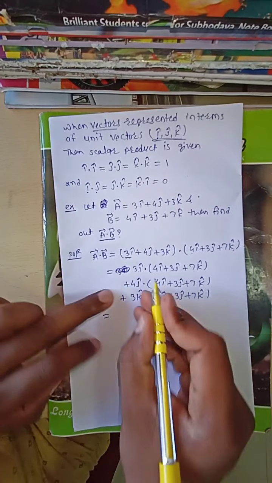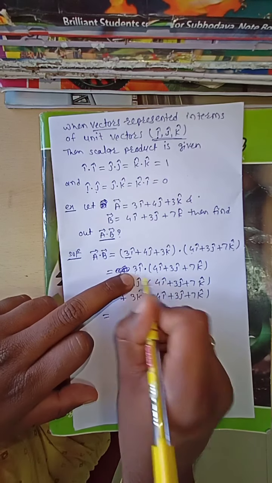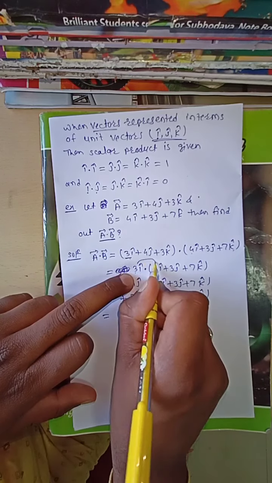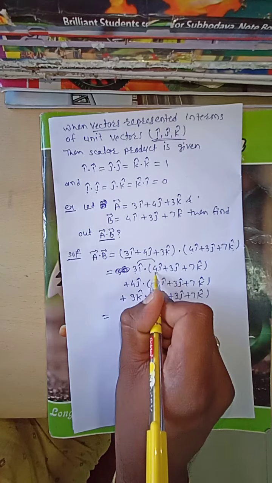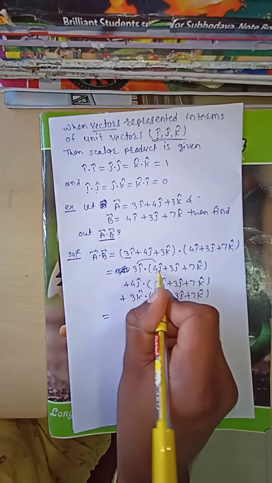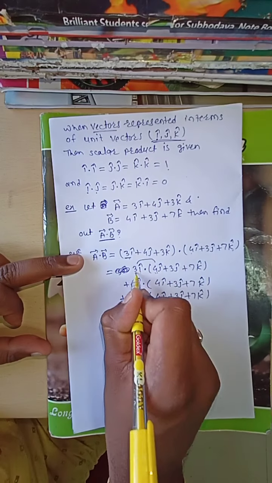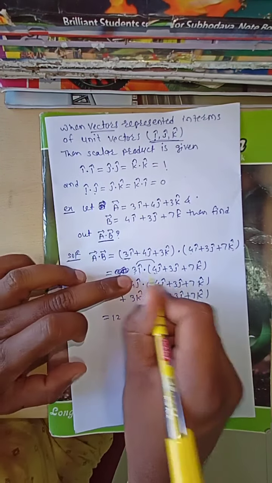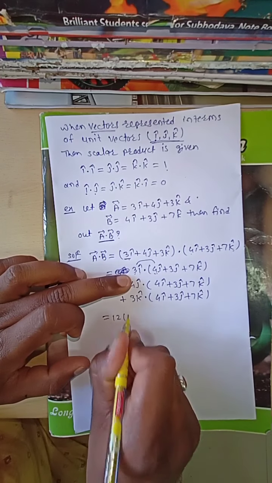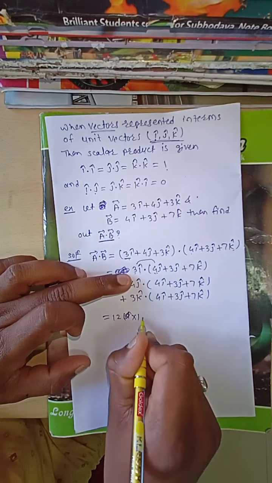Now 3i cap dot 4i cap: 3 into 4, and i cap dot i cap is 1, therefore 12 into 1 is 12.